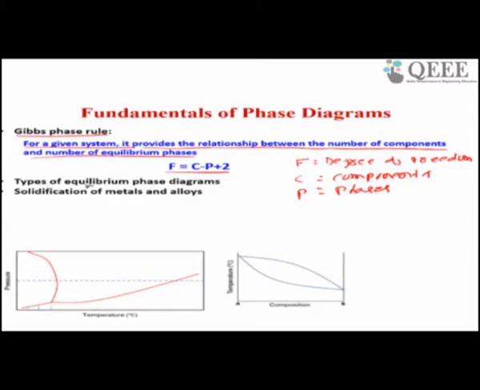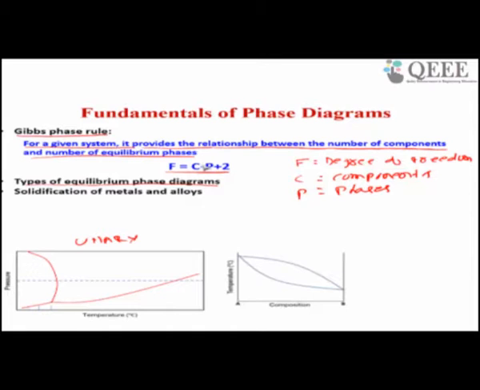Next is types of equilibrium phase diagrams. One is unary. In unary, the component is only one, for example, the aluminum phase diagram. If the number of components is one and you want to get a phase diagram, that is called a unary phase diagram.